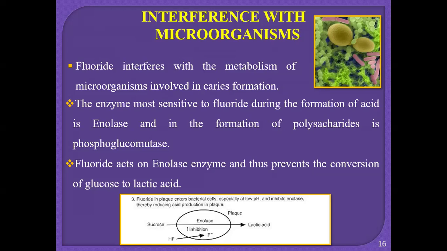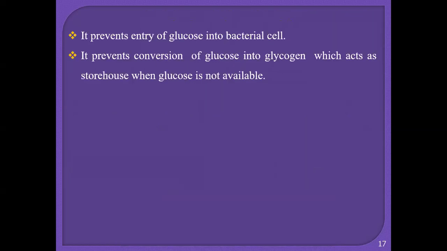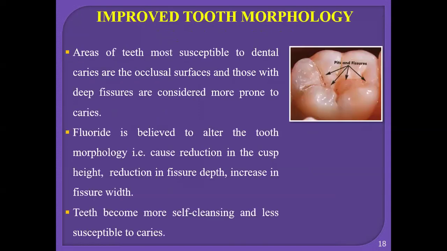So what happens when we give the fluorides and it is being injected? It will interfere with the plaque microorganism. It will inhibit the enzyme enolase and it will inhibit the acid production. And since no acid production will be there, less amount of the caries will be there. So it prevents the entry of glucose into the bacterial cells, and it also prevents the conversion of glucose into glycogen, which acts as a storehouse when glucose is not available.